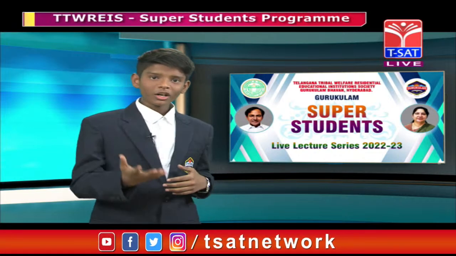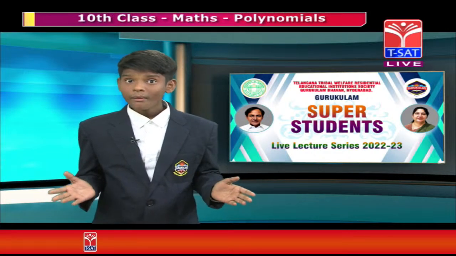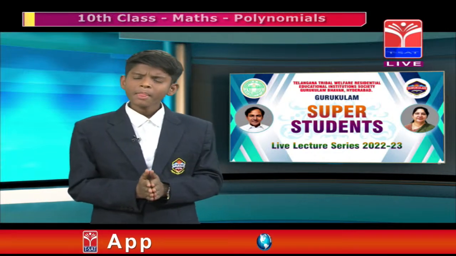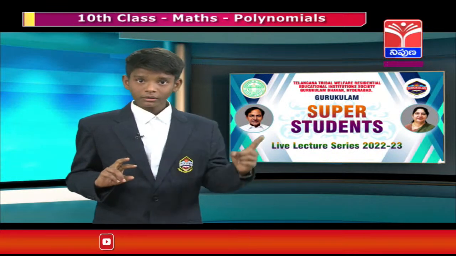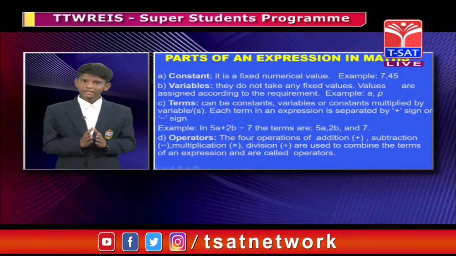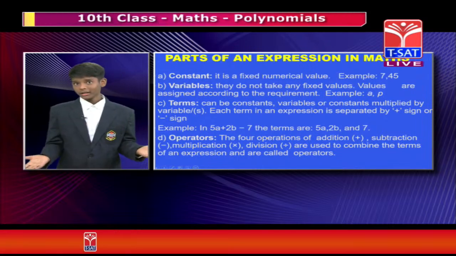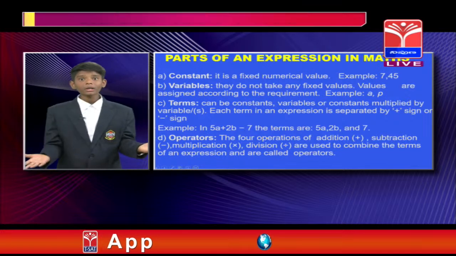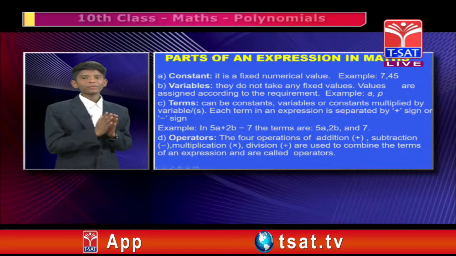Now let us go on to the another one, that is terms. Here, what is a term? A term can be a number or a variable or a product of a constant and a variable or a product of two variables. Once again, a term can be a number or a variable, a product of a constant and a variable or a product of variables. So let us see some examples.